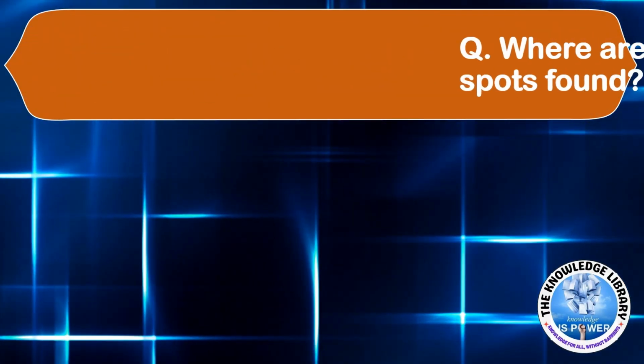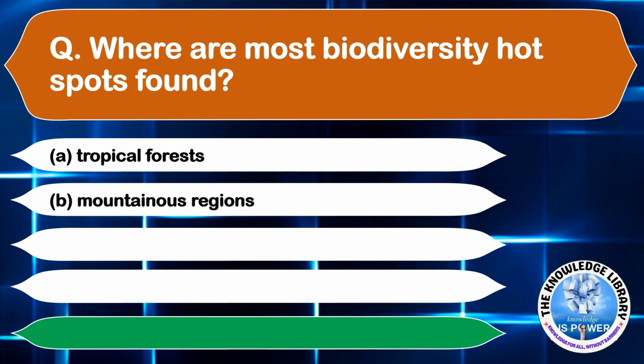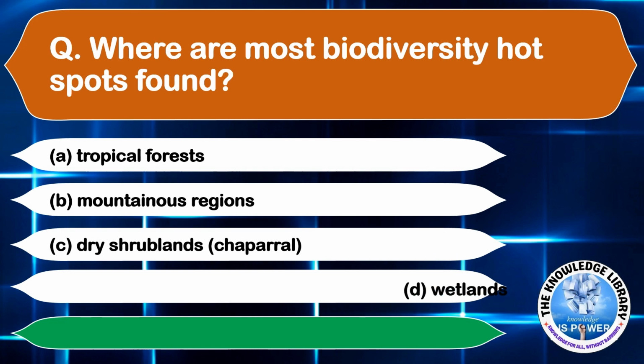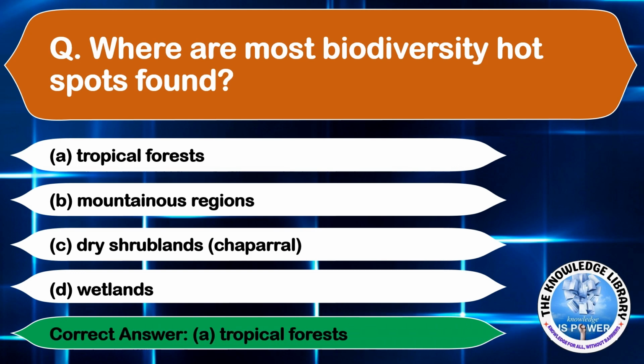The next question is, where are most biodiversity hotspots found? Option A, tropical forests. Option B, mountainous regions. Option C, dry shrublands. And option D, wetlands. The correct answer is option A, tropical forests. Moving on to the next question.